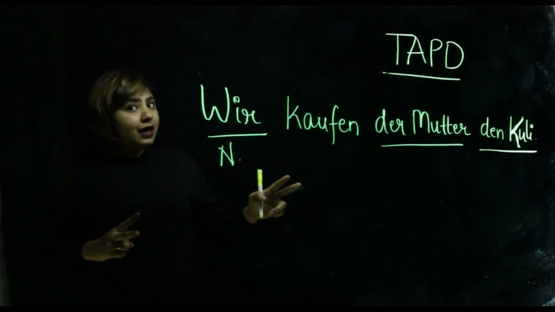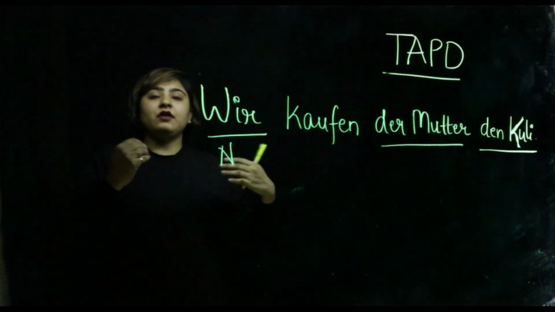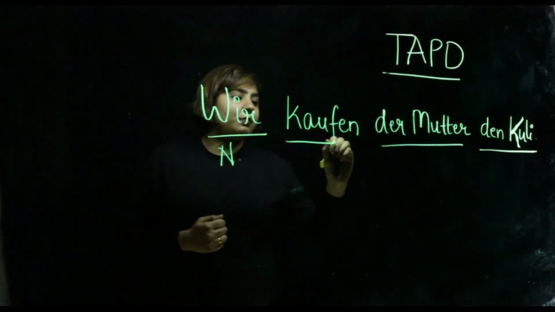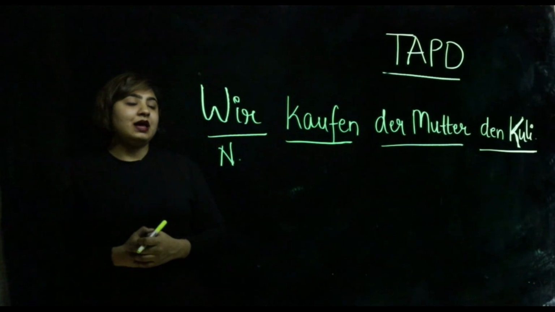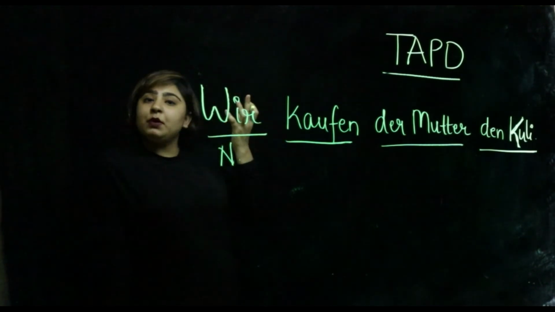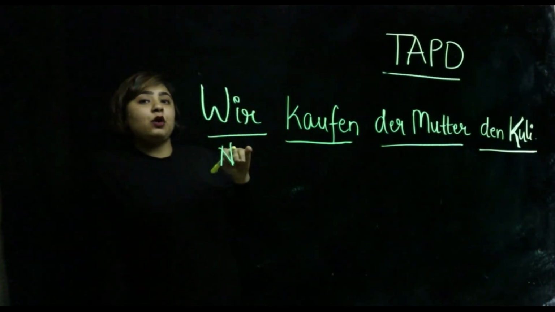These both could be dative, these both could be accusative, or one could be dative and the other accusative. How will we get to know? We will get to know by our verb. And our verb is kaufen. And this is actually not a pure accusative verb and neither a pure dative verb.